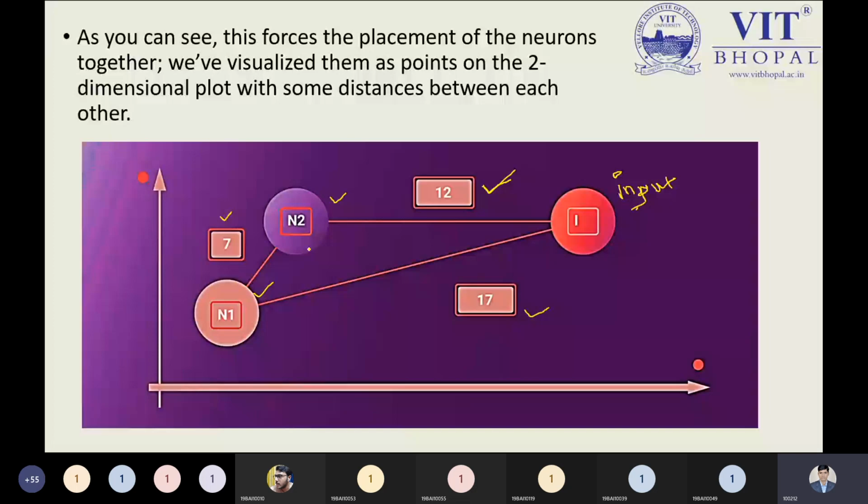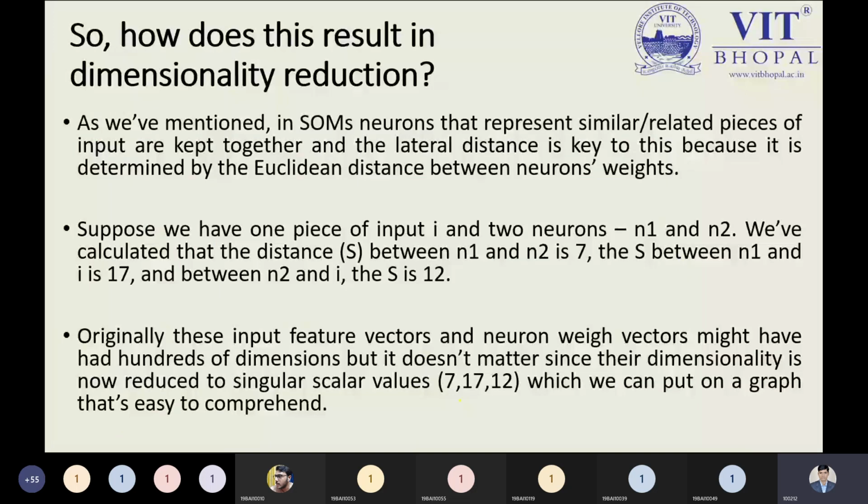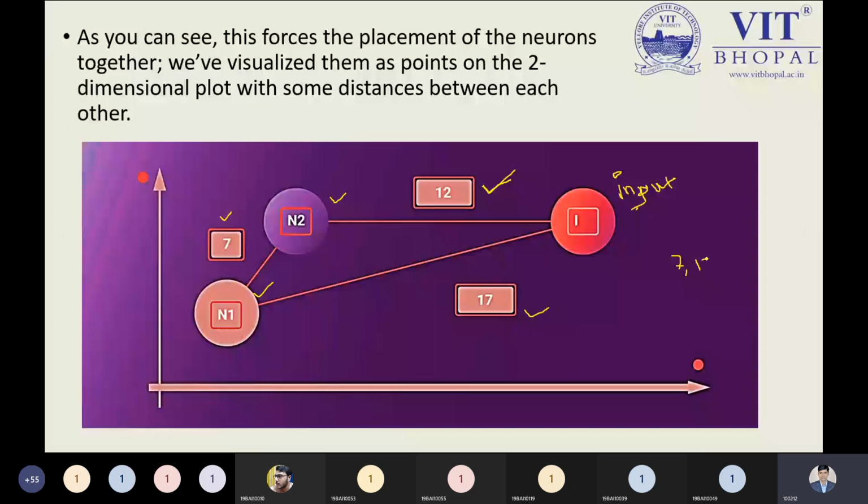So how are we calculating distance? Distance will be calculated by the Euclidean distance. This entire set of connections between each and every piece of information can be represented by a single scalar value. I have written over here 7, 17, and 12. This is the representation of the single scalar information. We are not talking about multiple scalar values, we are talking about a single one. Why am I taking a single one? Because our plotting will be done in 2D only. That is the reason.